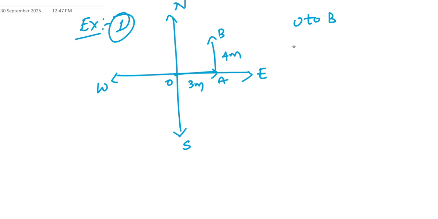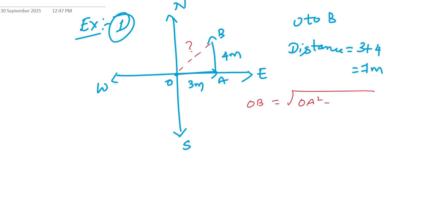Distance means the total path length, that is 3 plus 4, which is 7 meters. But we need to calculate the displacement from O to B, so we should calculate this distance using the Pythagoras theorem. OB is equal to the square root of OA squared plus AB squared. Here OA is 3 squared and AB is 4 squared. 3 squared is 9 and 4 squared is 16.